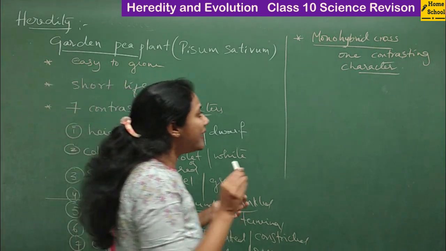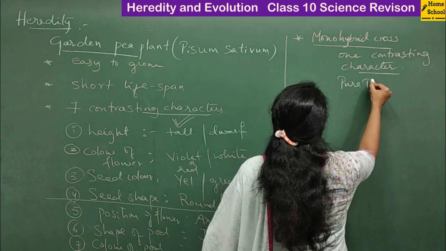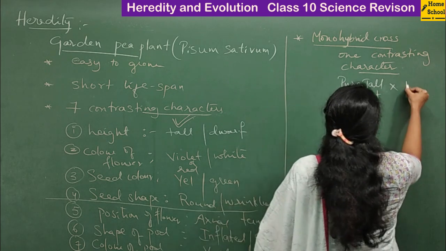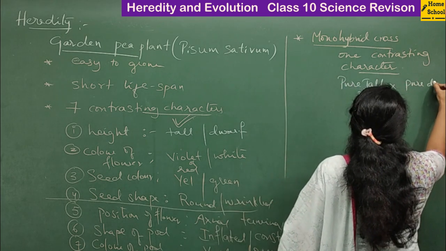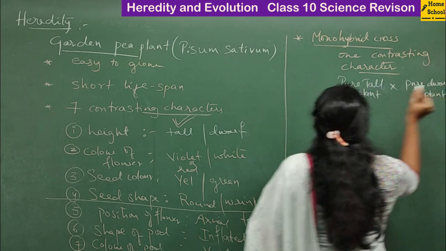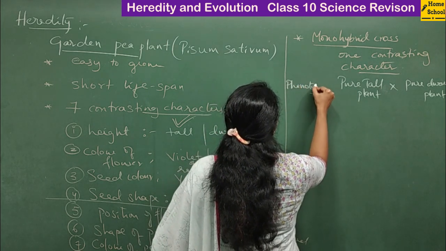So what he did was he took one pure tall plant and crossed it with a pure dwarf plant. This is the phenotype that he selected. What do you mean by phenotype?